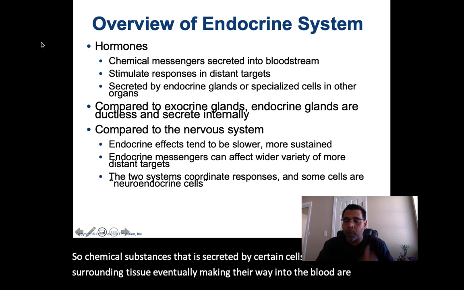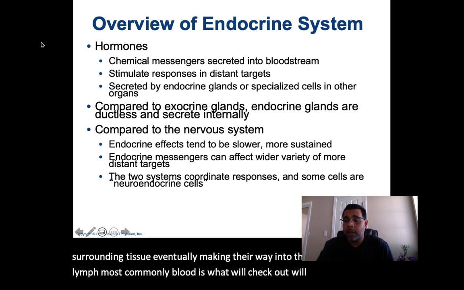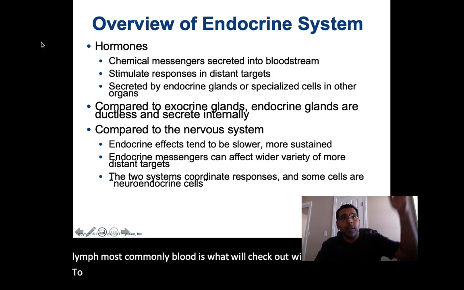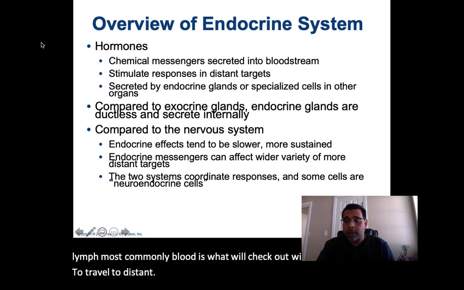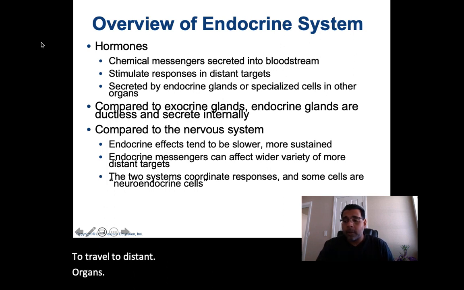Most commonly, blood is what we'll check out. They travel to distant organs to influence the metabolic function of other cells in the body.